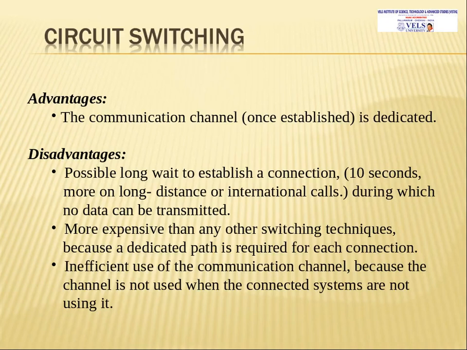The second one is that it is more expensive than the other switching techniques because of the dedicated path. The third one is the inefficient use of the communication channel, because the channel is not used when the connected systems are not using it. That is, if a sender and receiver are not sending a packet, the path is still dedicated only to the two devices, so the path will be wasted. This is the third disadvantage of circuit switching.